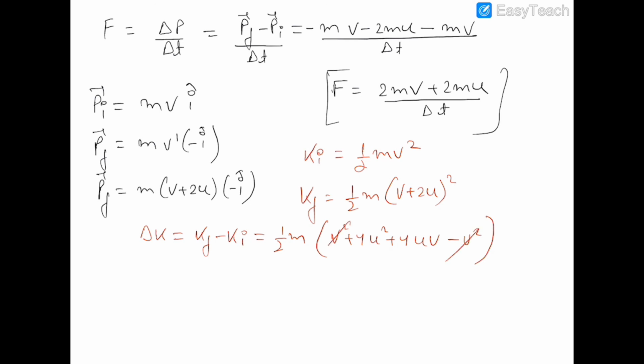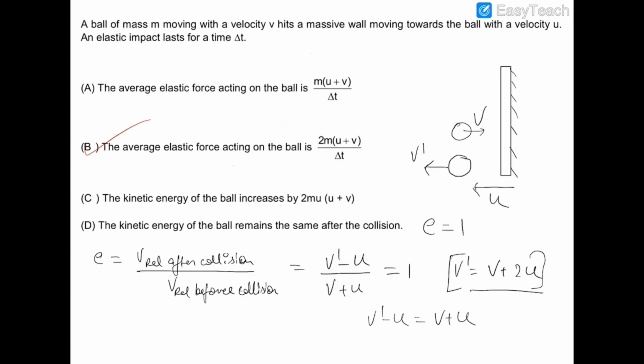So this is 2m into u square plus uv, and this is 2mu into u plus v. So this is the change in kinetic energy or the increase in kinetic energy, which is also option number C. So option number D, which says the kinetic energy of the ball remains the same after the collision, is incorrect. So let's move on to the next question.